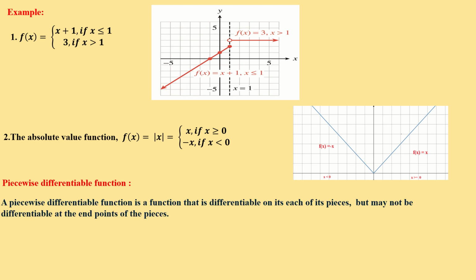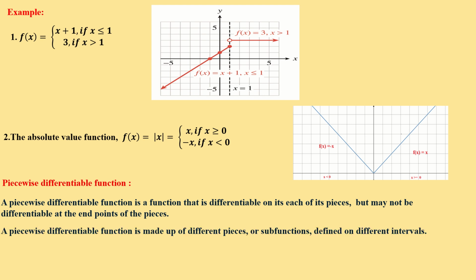Piecewise differentiable function. A piecewise differentiable function is a function that is differentiable on each of its pieces. So the function will consist of many pieces. In each piece the function is differentiable, but it may not be differentiable at the end points of the pieces. Like piecewise continuous, there the function is continuous, here the function is differentiable, right? A piecewise differentiable function is made up of different pieces or subfunctions defined on different intervals.